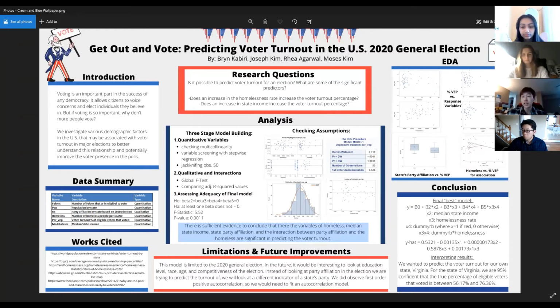And after taking out observation 50, we redid the model, and our adjusted R-squared value did go up. So without observation 50, our model is better. And observation 50 was Hawaii.